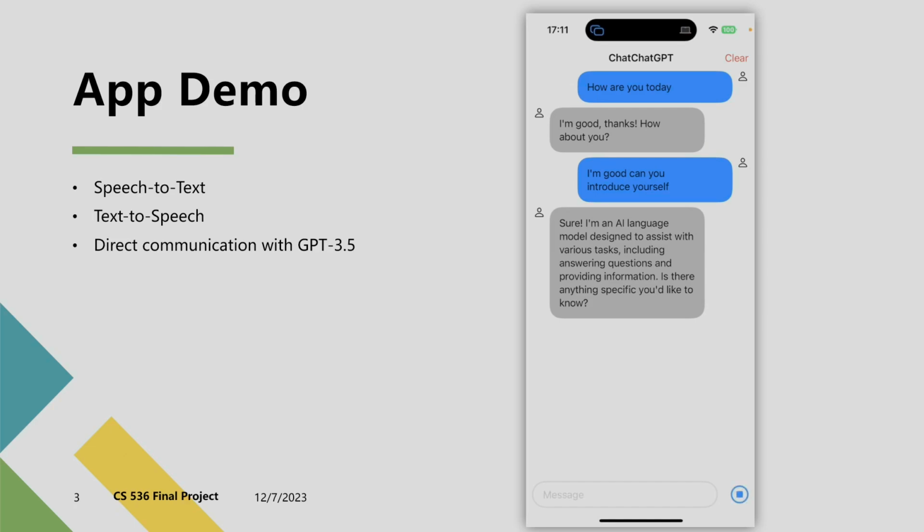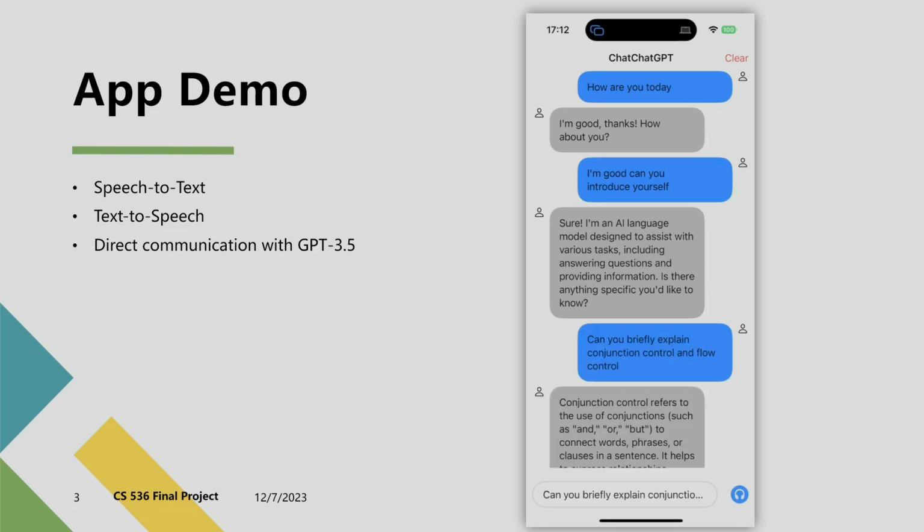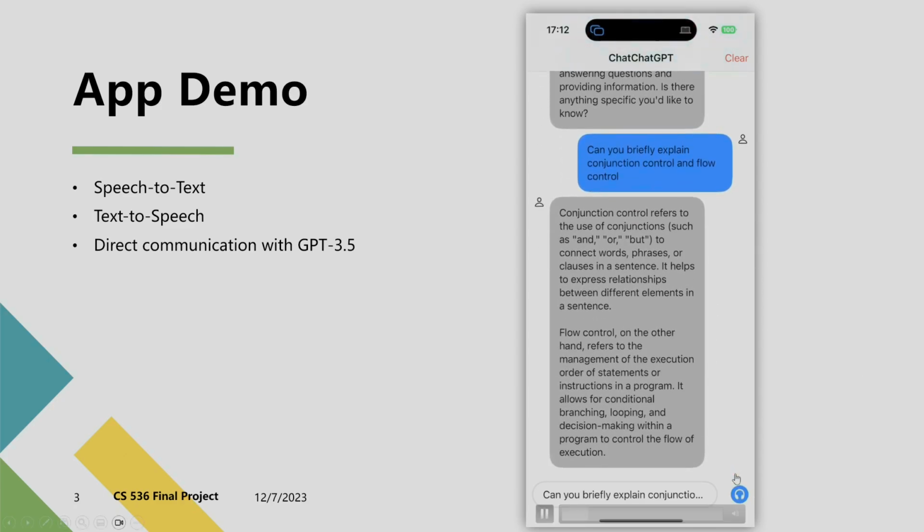Can you briefly explain congestion control and flow control? Conjunction control refers to the use of conjunctions, such as and, or, but, to connect words, As you can phrases, see, or clauses in a this sentence. It demo helps to demonstrates enhance that we relationships enable between different elements speech-to-text in a and sentence. Flow text-to-speech control, on the technology other hand, and the refers to the fluent management and communication with execution of GPT order statements or 3.5. instructions in a program. It allows for Let's take a conditional closer conditioning, look looping, at the and backend's decision-making within a program to message control the process flow of flow.